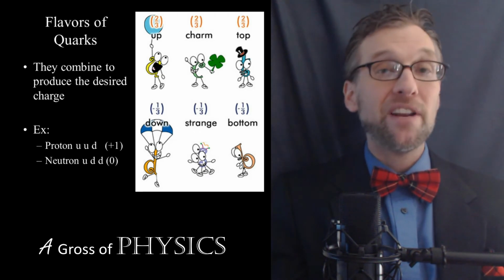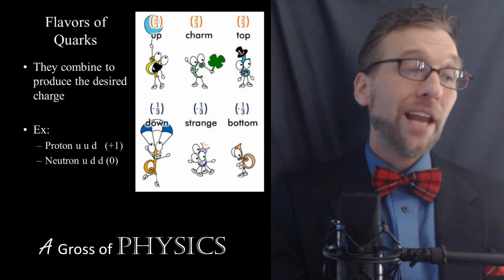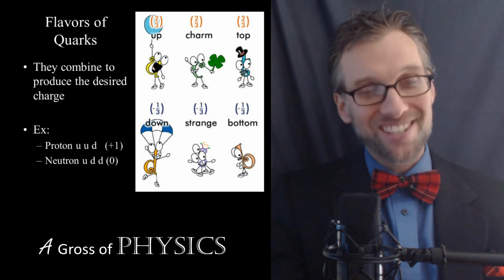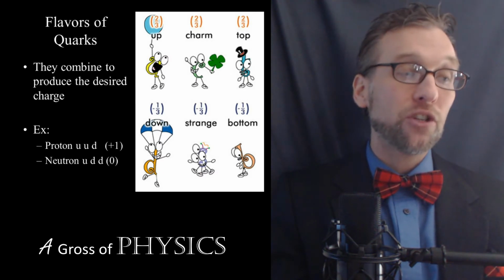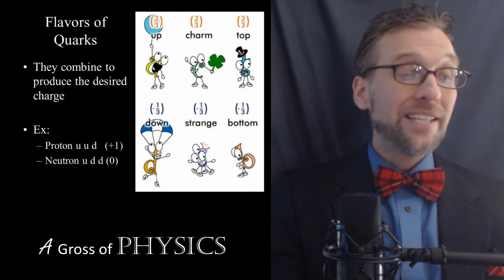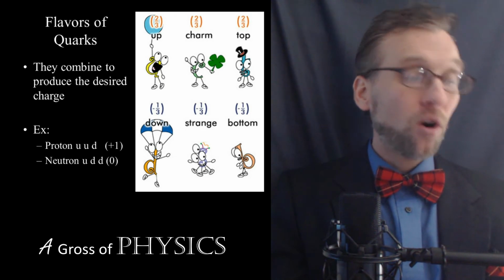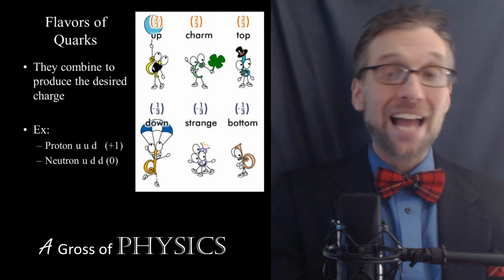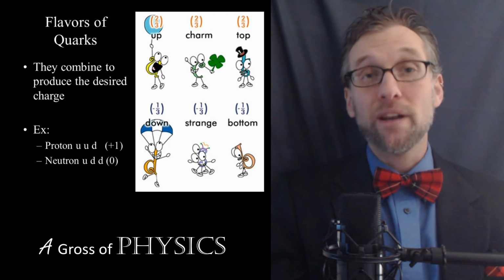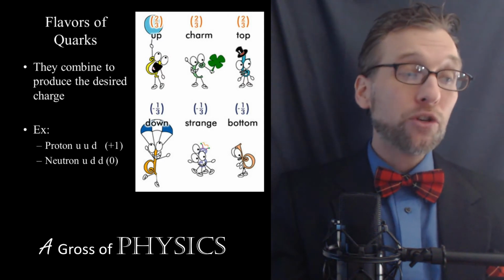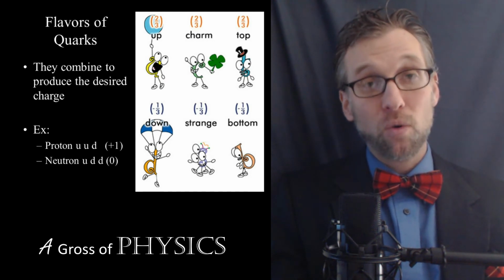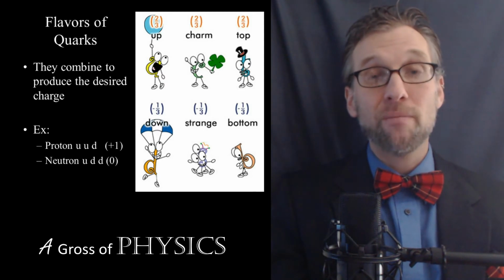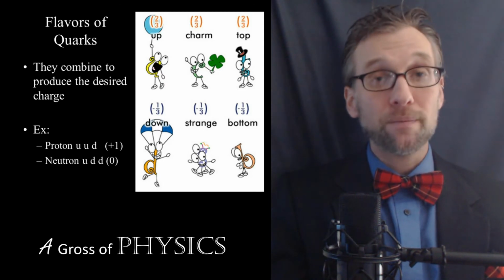Now, a proton is made up of two up quarks and a down quark. Up quarks, charm quarks, and top quarks are all +2/3 of a charge. A down, a strange, and a bottom are all -1/3. So if we have two ups and a down quark, that adds up to +1, which is the proton. A neutron is an up and two down quarks. An up is +2/3, and 2 downs are -1/3 and -1/3, which is neutral.